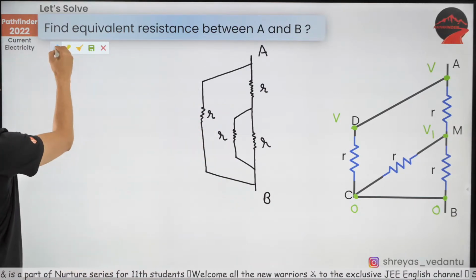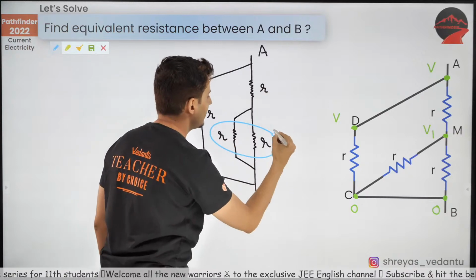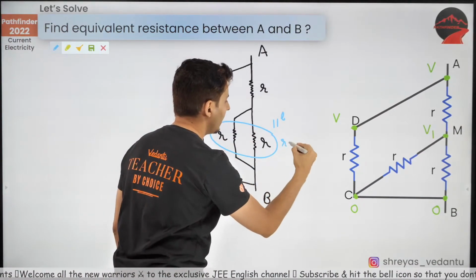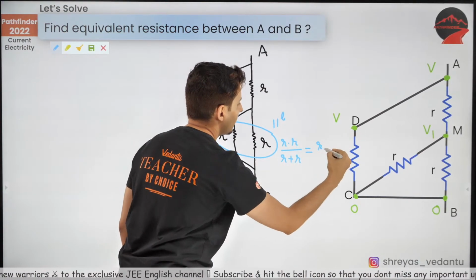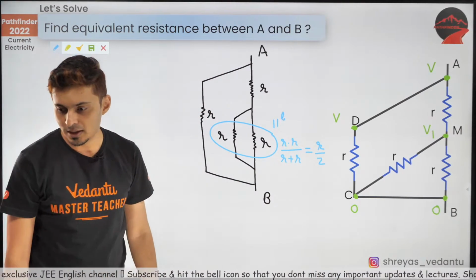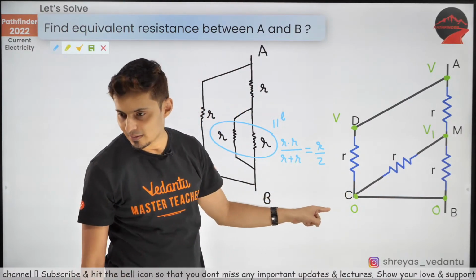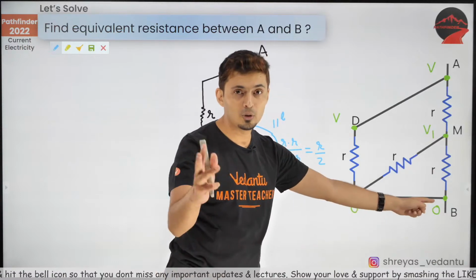Now this problem becomes very easy. You can see these 2 are in parallel. So what will be the equivalent? R into R divided by R plus R. That will be R by 2. How are B and C at 0? Guys, there is a wire. Look at this. There is a wire connecting both of them. So in a wire, there is no potential difference.